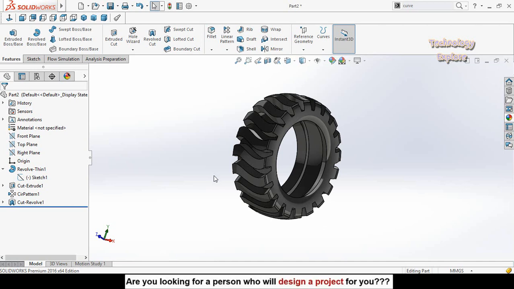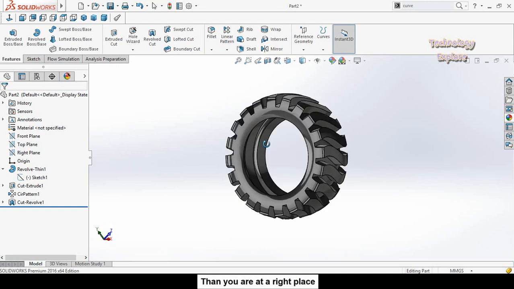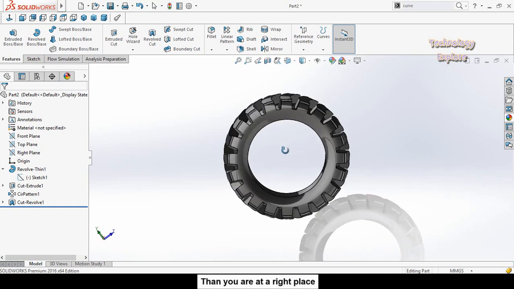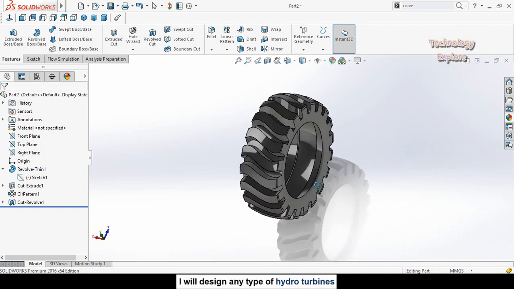My name is Usman Chaudhary and in this video I am going to show you how to design this type of tire in SolidWorks. So keep watching this video till end.